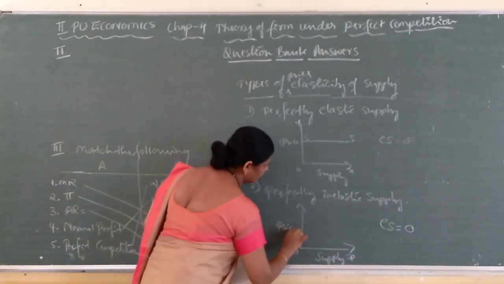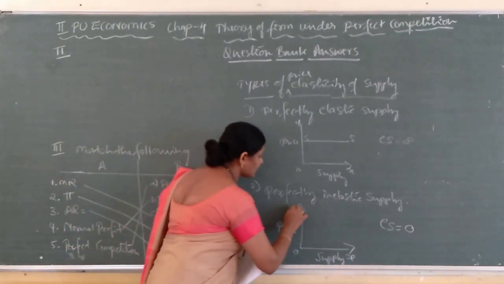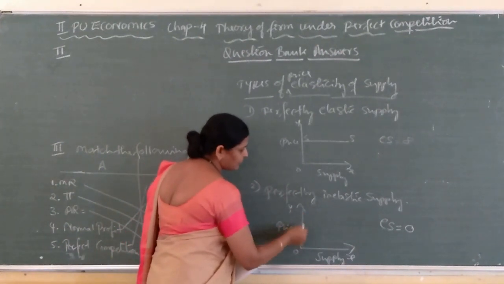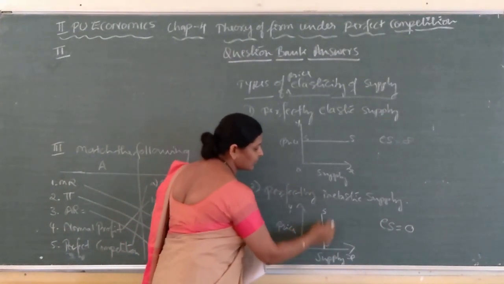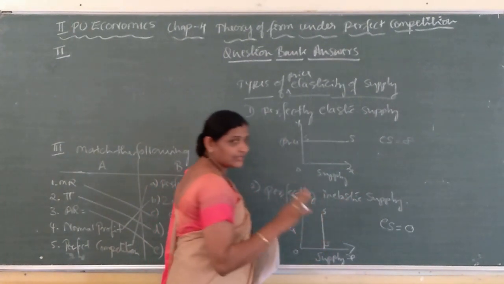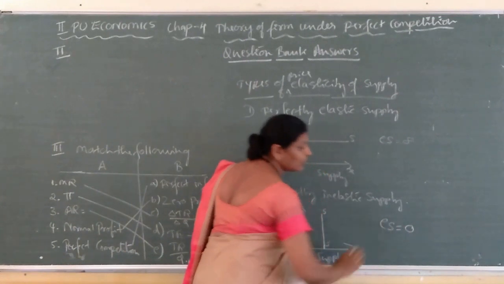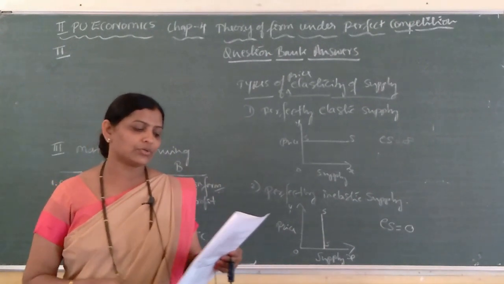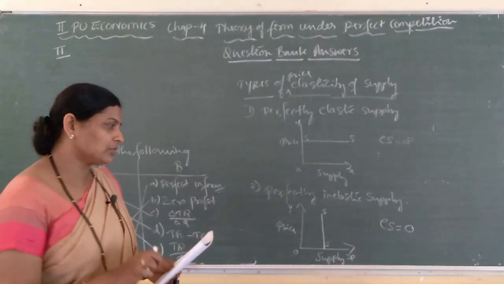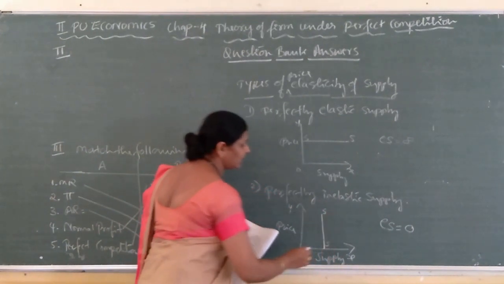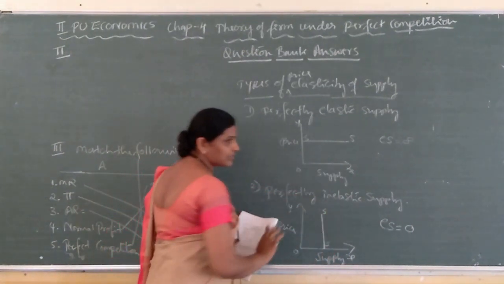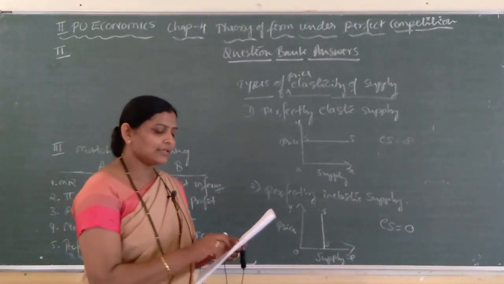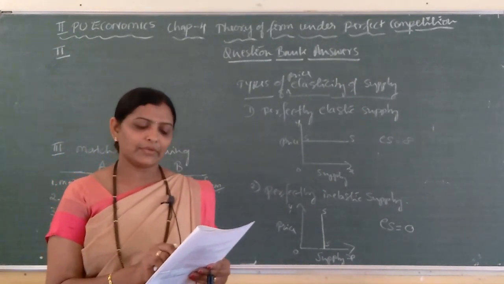On the y axis we always represent price. Whatever may be the change in price, if price is high or low, the supply curve is vertical. So, there is no change in supply. ES is equal to 0. So, here we got the answer to this question. When the supply curve is vertical, whatever may be the change in price, no change in supply. Elasticity of supply is equal to 0, and the answer is here in the given options.